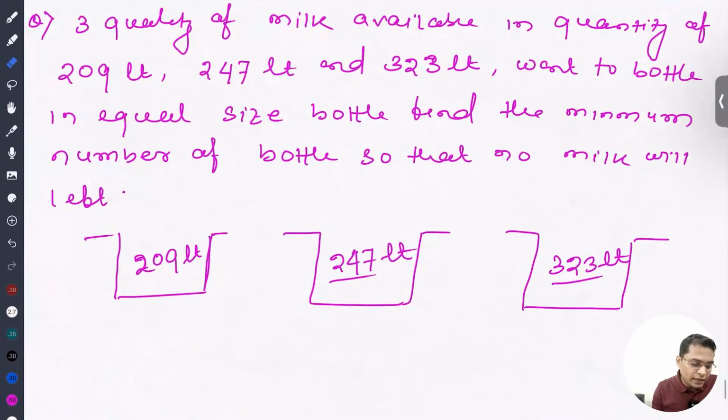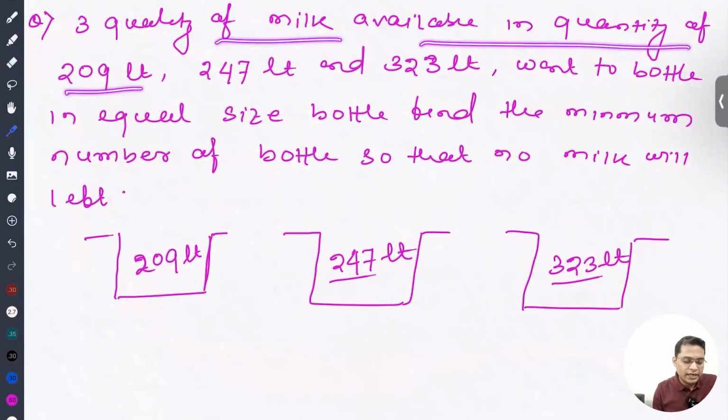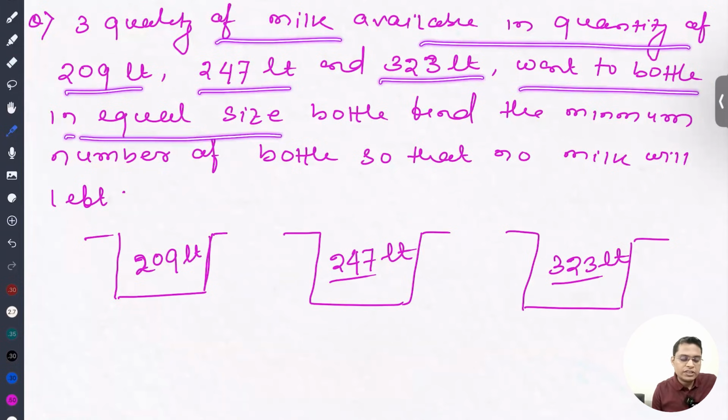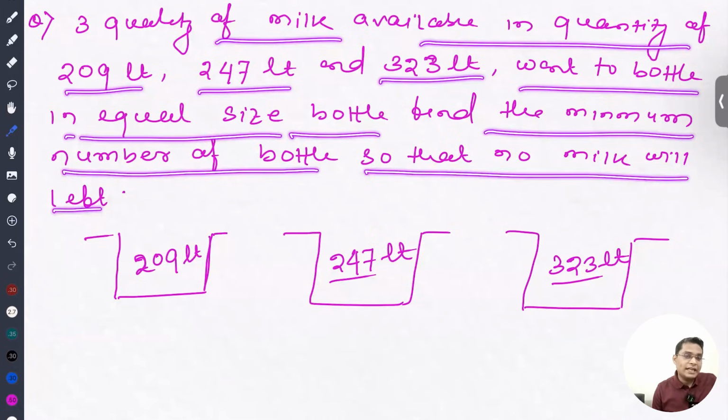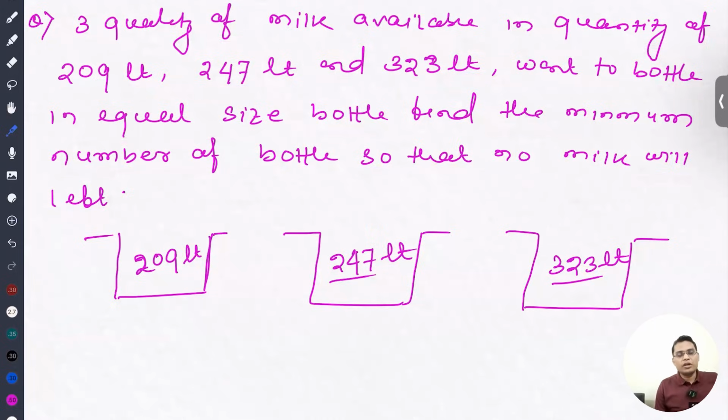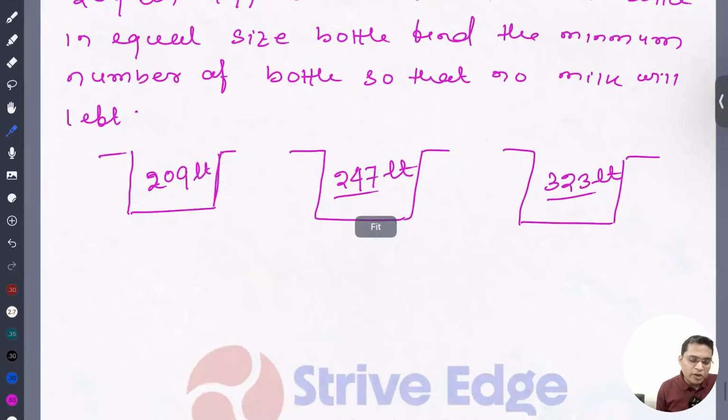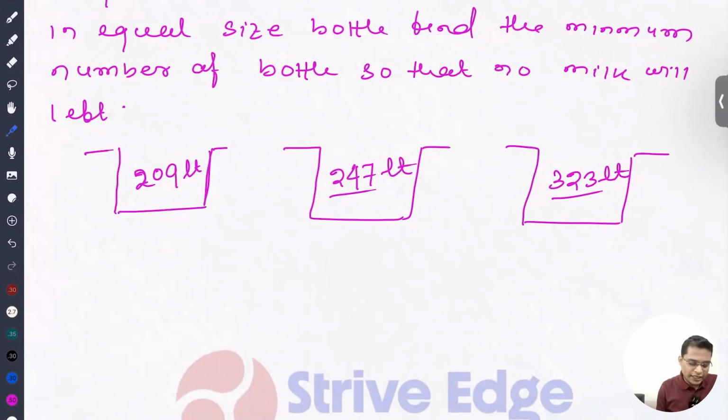So, three qualities of milk are available in quantities of 209 liter, 247 liter and 320 liter. We want to bottle in equal size of bottle. Find out the minimum number of bottles so that no milk will be left. The minimum number of bottles will be needed when the bottle size is maximum. जब हम बड़े बड़े बॉटल में भरेंगे तो कम नंबर ऑफ बॉटल चाहिए, जब हम छोटे छोटे बॉटल में भरेंगे तो हमें ज्यादा बॉटल चाहिए होगा ना. So for the minimum number of bottles we have to go for HCF. So we are going to find the HCF of these numbers.